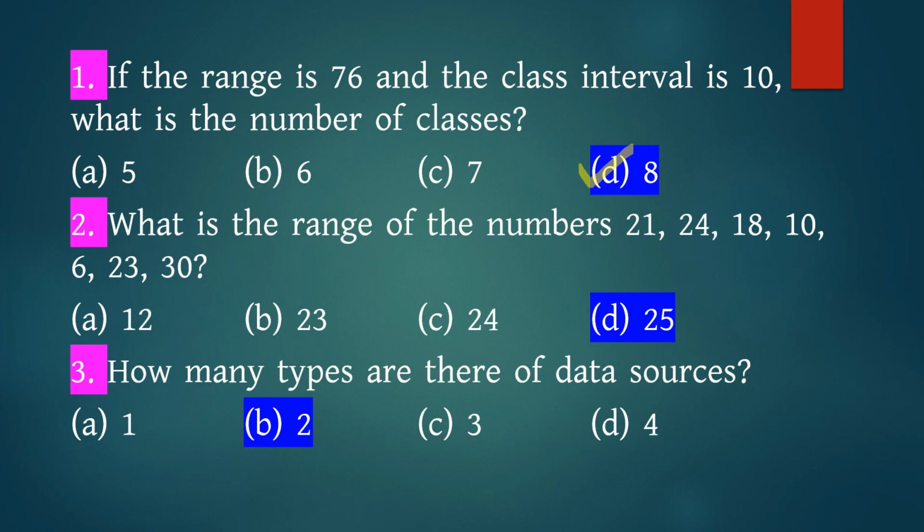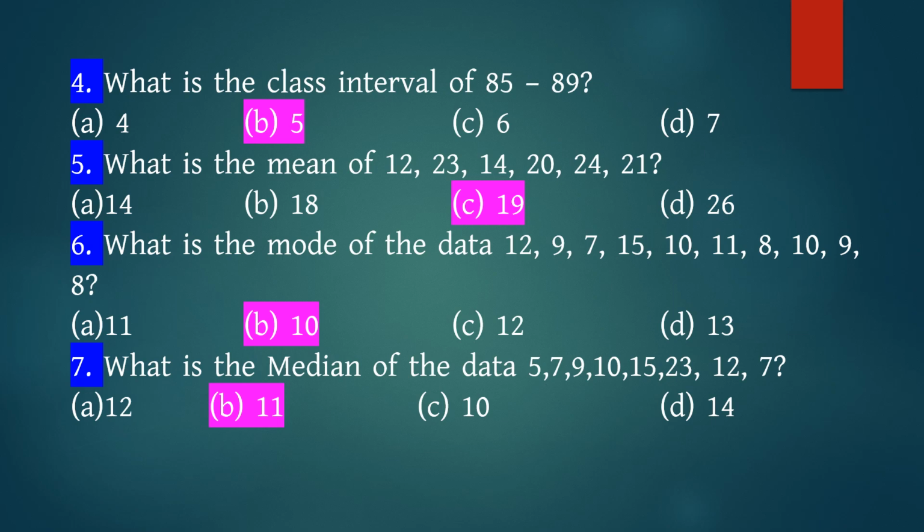Number 2. What is the range of the number 21, 24, 18, 10, 6, 23, and 30? Answer D, 25. Number 3. How many types are there of data sources? Answer B, 2.